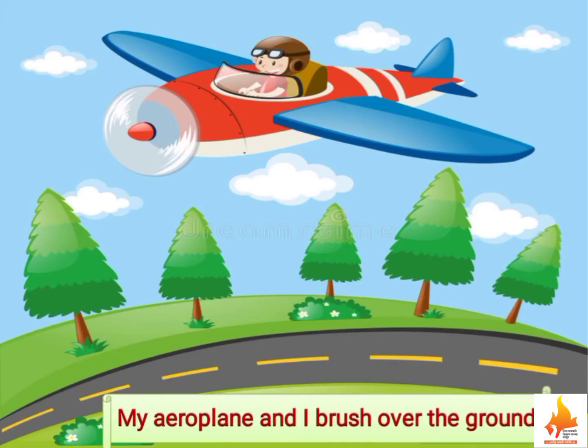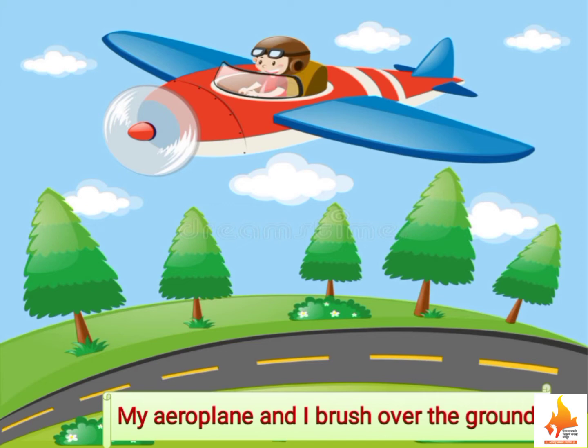Next, my aeroplane and I brush over the ground. The poet says that when I press the starter button, the aeroplane starts, and my aeroplane and I brush over the ground. Here, I means the poet or the child. So what happens when the aeroplane starts? The aeroplane and the poet brush over the ground. Brush over the ground means they move gently over the ground. Brush means to move gently against something.